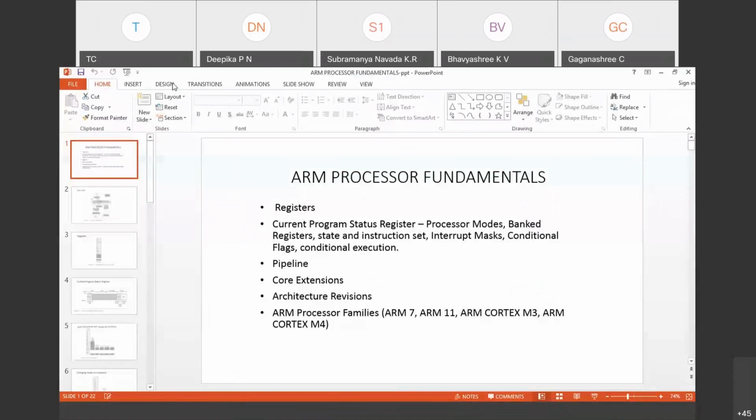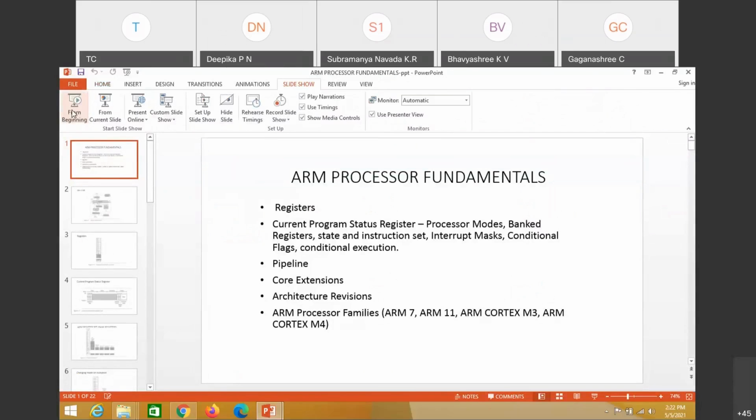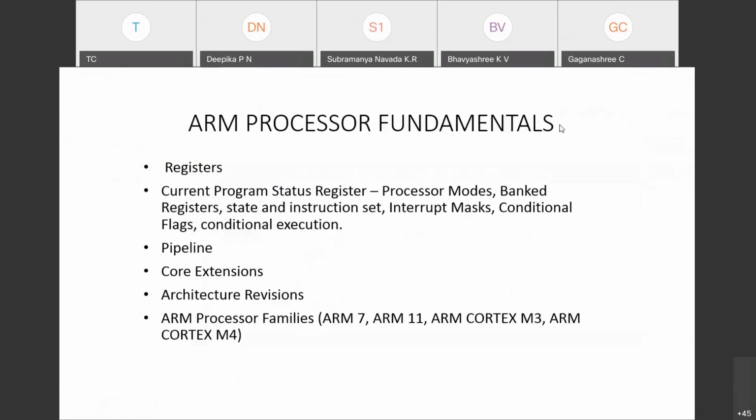Tell me. Something you have said? Deepika. No, sir. Okay, so what is the screen visible to you? ARM processor fundamentals. Yeah.